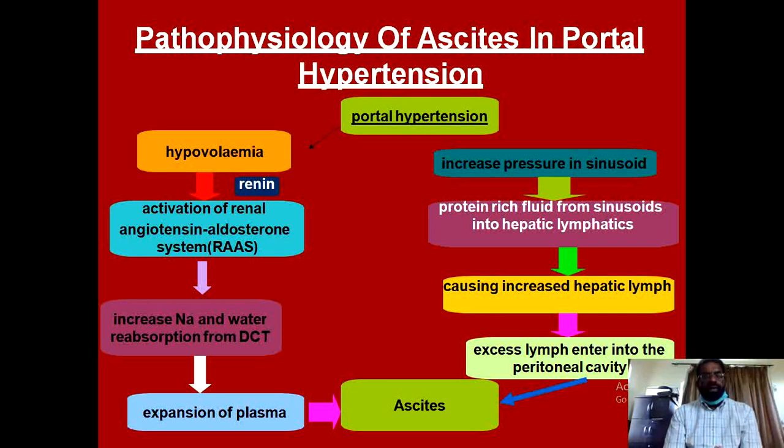In addition, because of the low effective circulating volume and low renal perfusion, there is also more absorption of sodium from the proximal tubules.